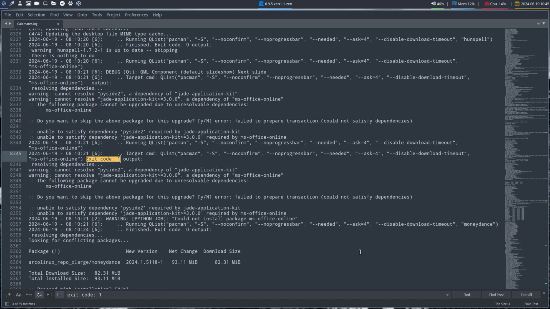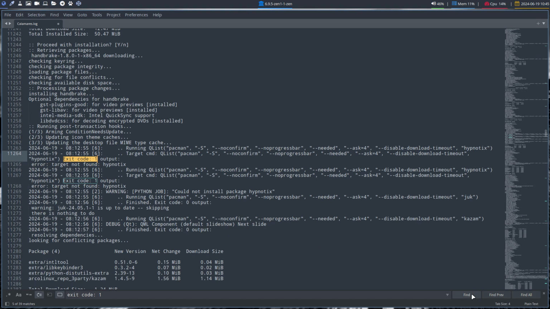This one actually needed an application that is a dependency that we did not have. So suddenly there is an extra dependency that you normally build from the AUR that's now requested and not found. So hence Pacman says no can do. And here we have Hypnotics, frustration software that hasn't been working for quite a while. It's coming from Linux Mint. If you like it, you love it, install Linux Mint.